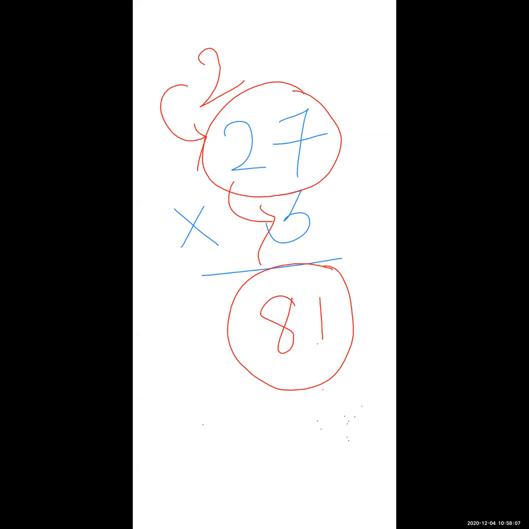What is the correct answer now? Tell me. What is the product? 27 into 3. What is the product? Tell me, student. Yes. It is 81. Good. Who's sending the 818? That is totally wrong. Some students are sending the 818. That is totally wrong. Okay.